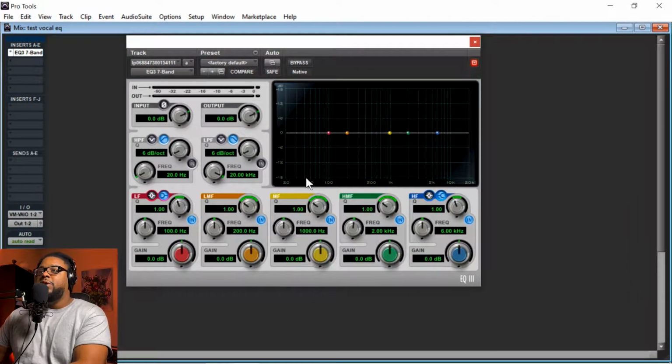Now, this is what I'm going to do. Here you have a lot of different parameters inside of Pro Tools that pertain to what this EQ is about. You're going to have different things like your high pass filter, low pass filter, okay? Then here you have low frequency, low mid frequency, which is LMF. And then you have mid frequency, HMF for high mid frequency, and then high frequency. These are going to be your different parameters for the different frequencies on the EQ.